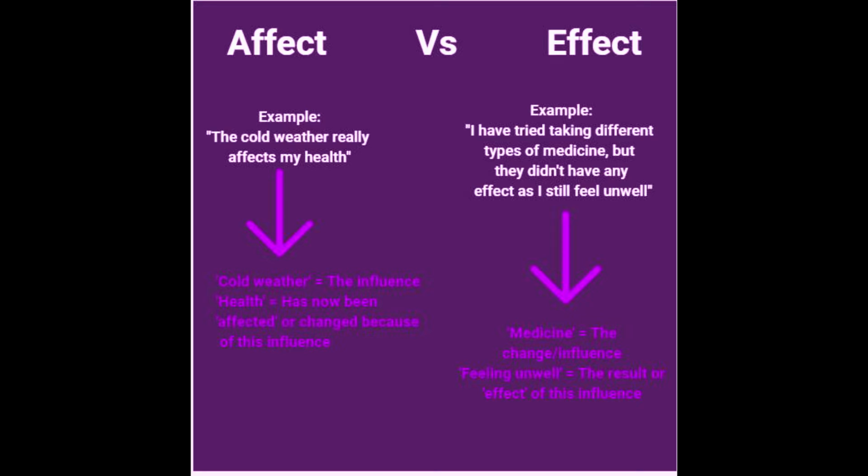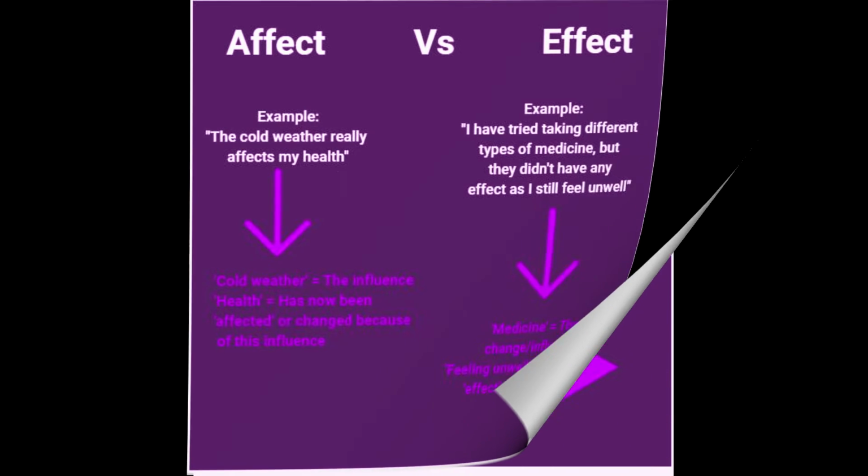And for example number 2, where we are using effect with the E, you can see that the medicine is the change or influence, and the feeling unwell is the result of this change or influence. Like it states in the example, I have tried taking different types of medicine. So I have tried the medicine, I've already taken them, and the result afterwards is that they did not do anything because I still feel sick. I'm still not better and I still don't feel any better.